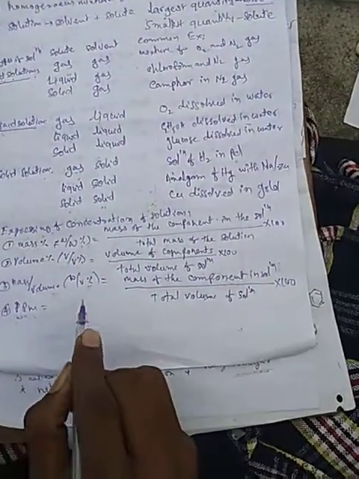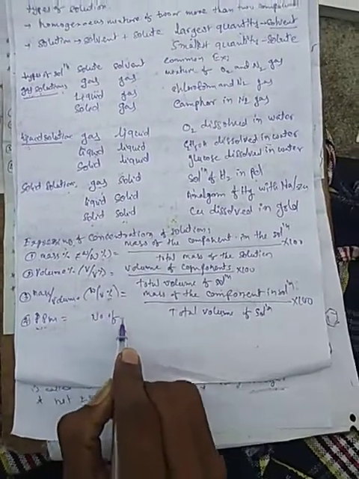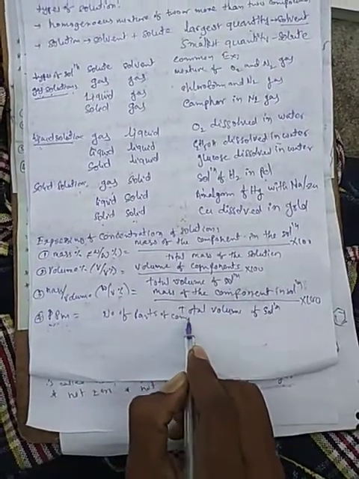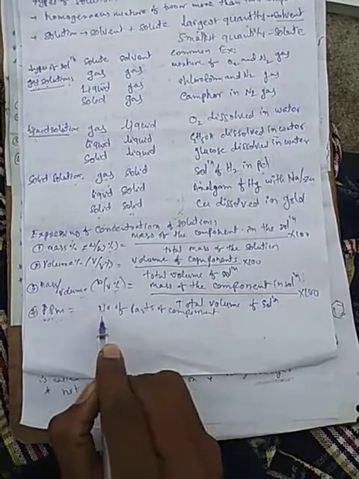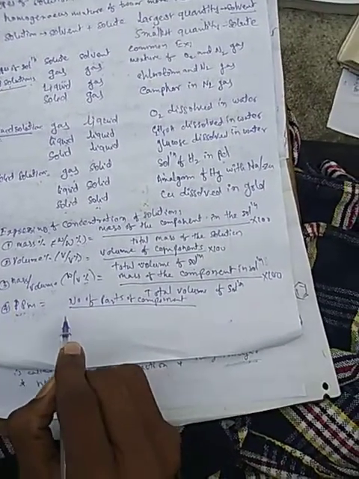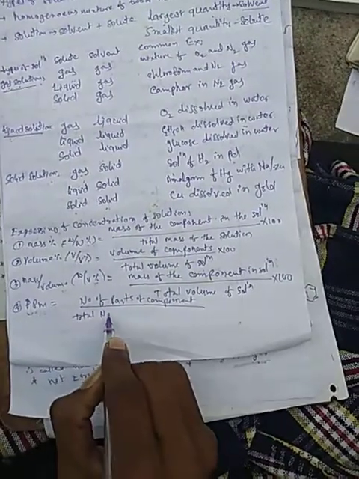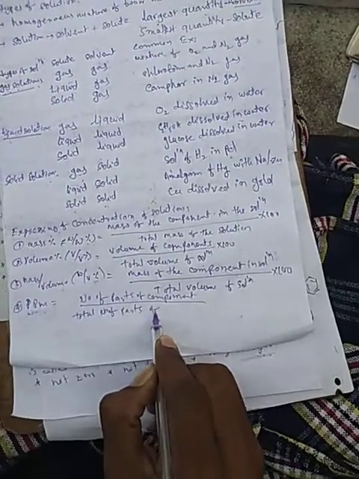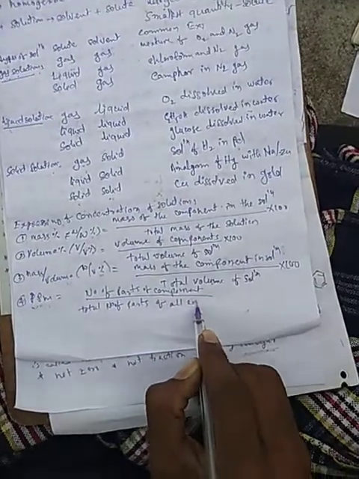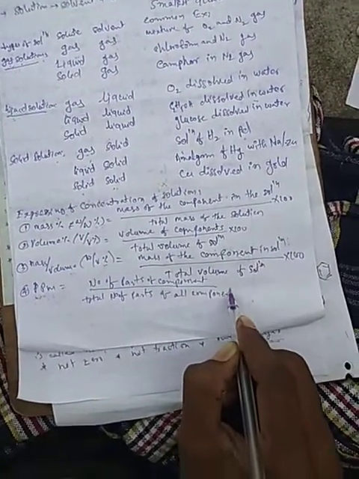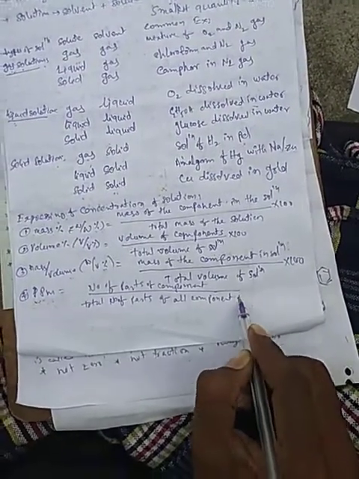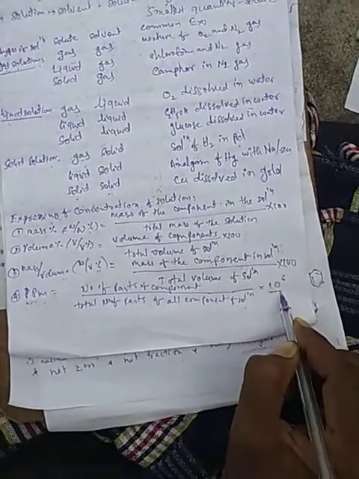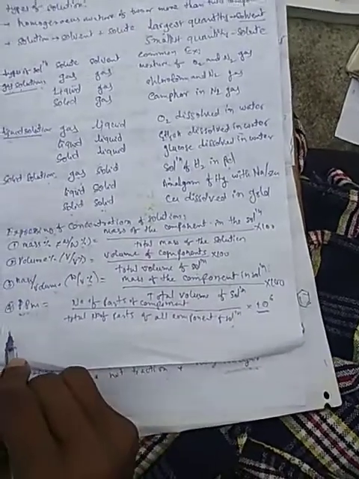Now we can write the formula here: number of parts of component to the total number of parts of all components of solution, into 10 power 6. This is the formula we can use for the calculation.